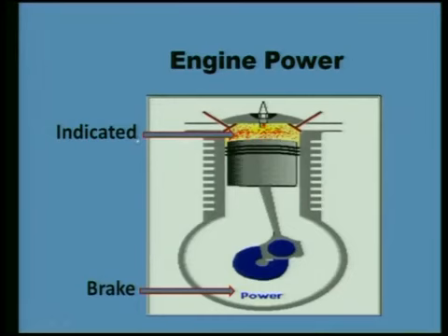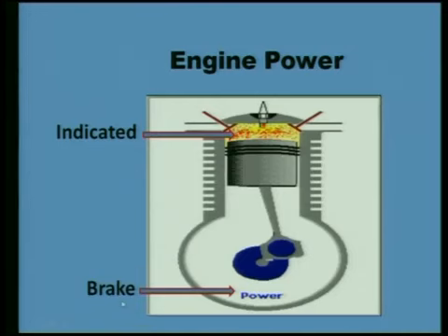This indicated power divided by heat supplied, the fuel energy, is termed as indicated thermal efficiency. Whereas this brake power, which we are receiving on the crankshaft, divided by the heat supplied for the purpose of movement of the piston in the downward direction, is brake thermal efficiency.